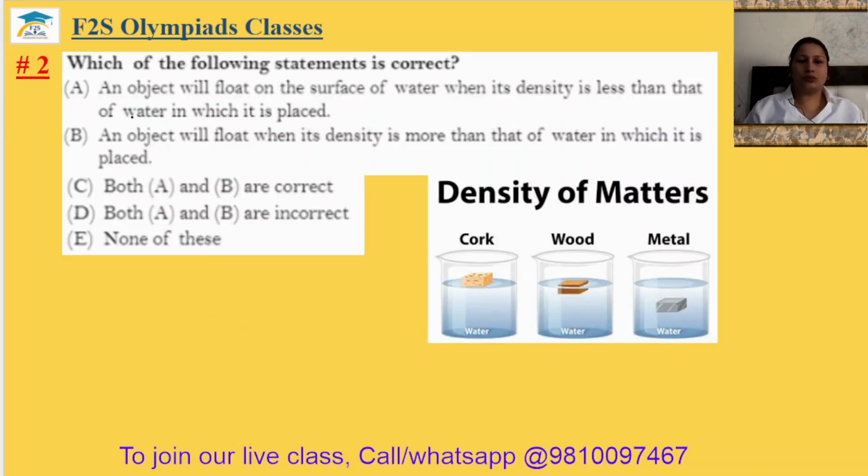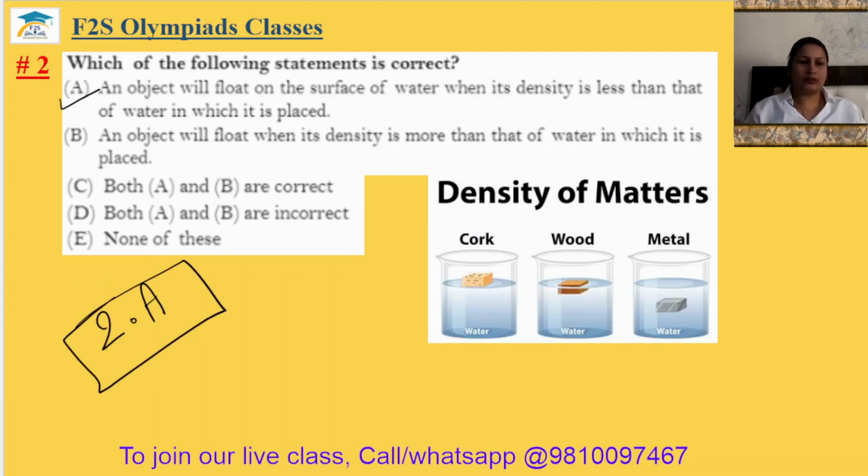Question number 2. Which of the following statements is correct? An object will float on the surface of water when its density is less than that of the water in which it is placed. Okay, an object will float when its density is more than that of water in which it is placed. So answer A will be correct. If the density is low, then the object can float. The second answer is option A.